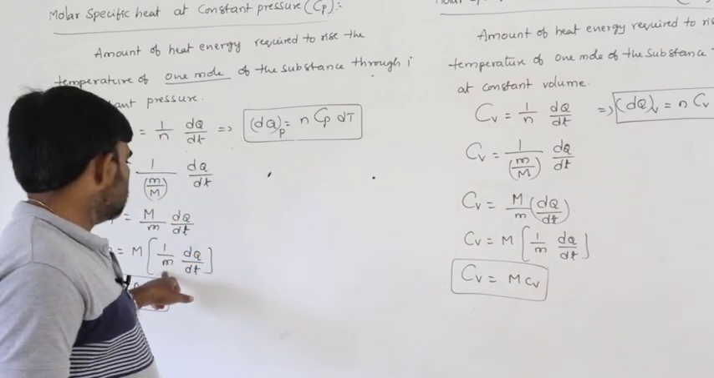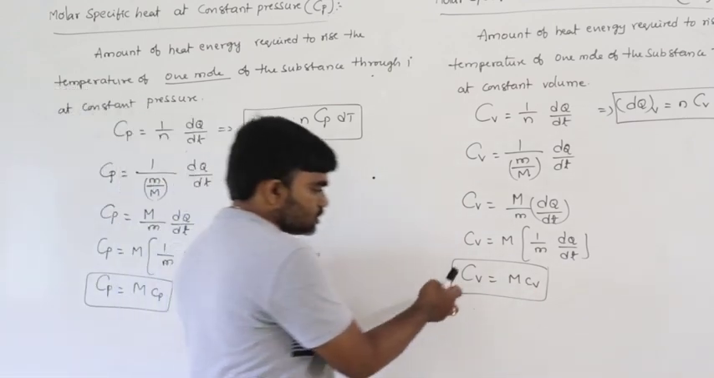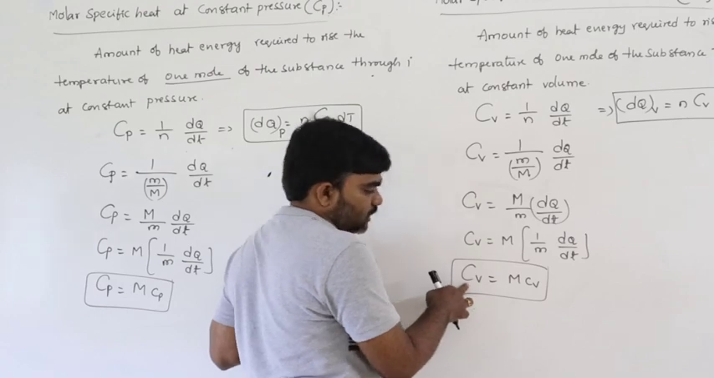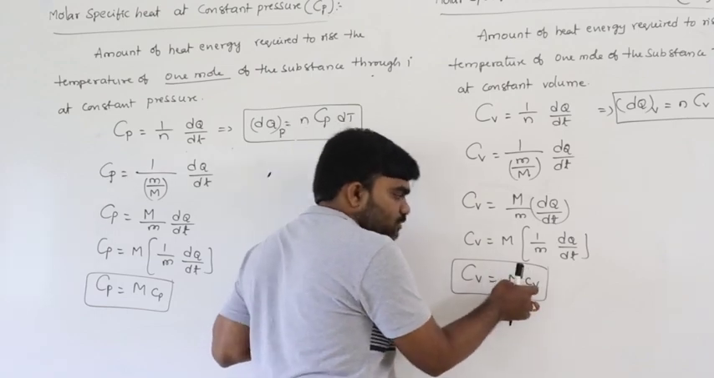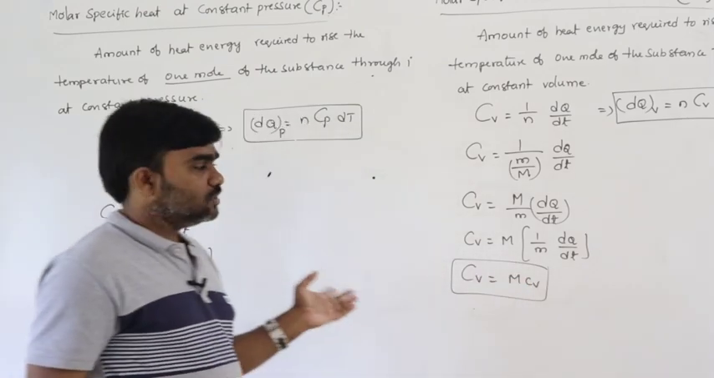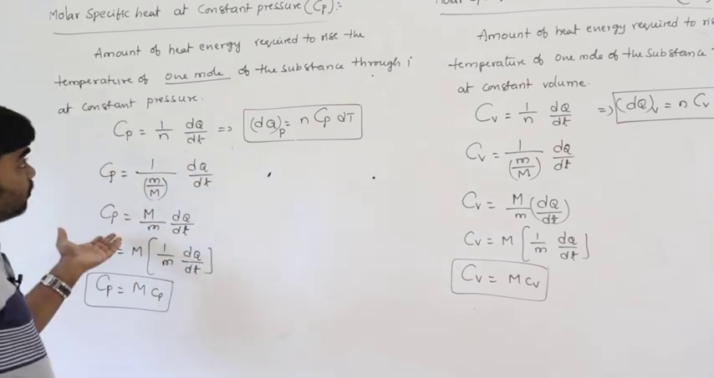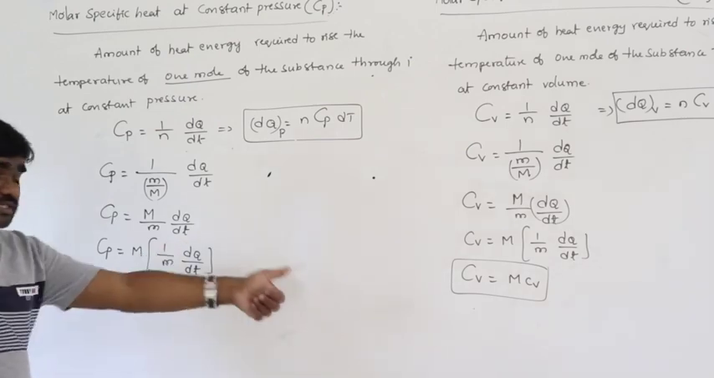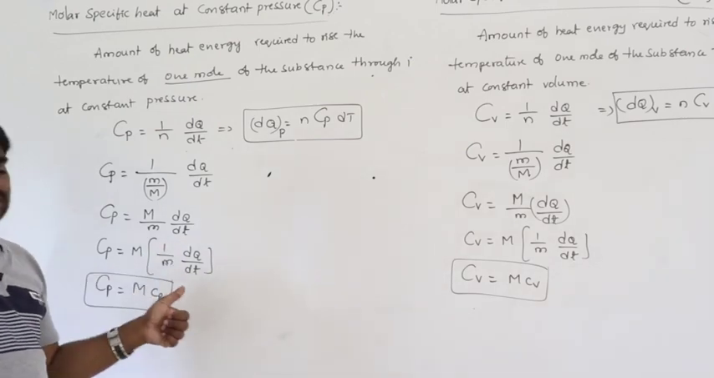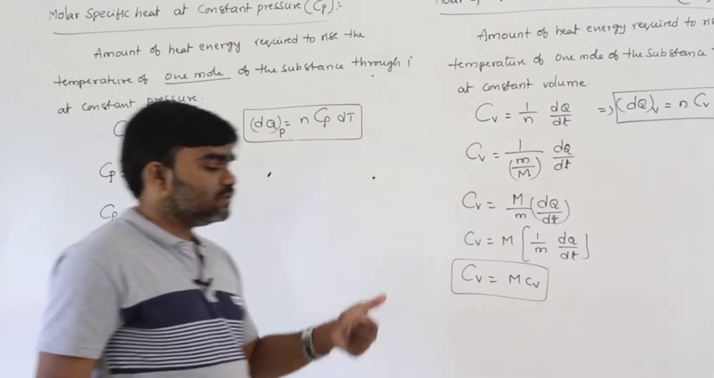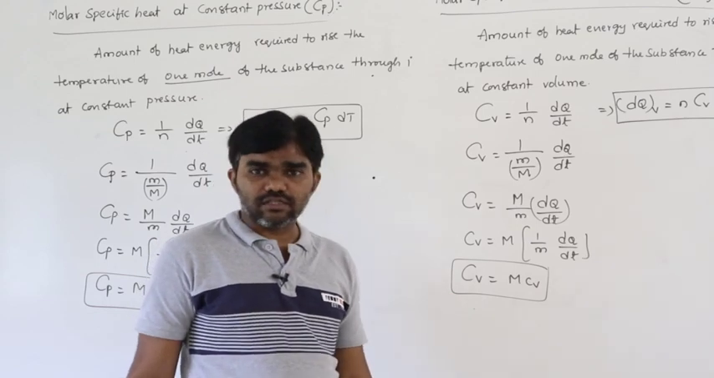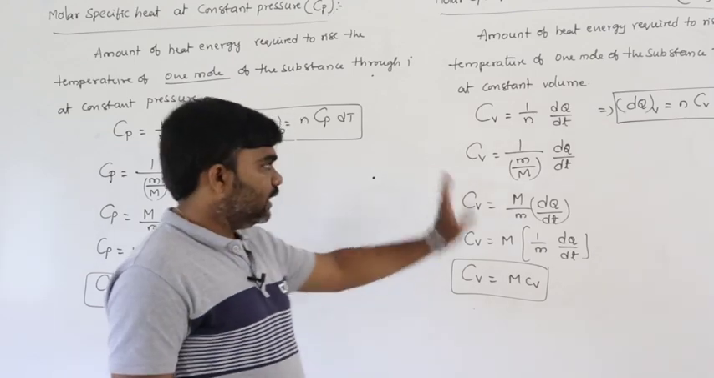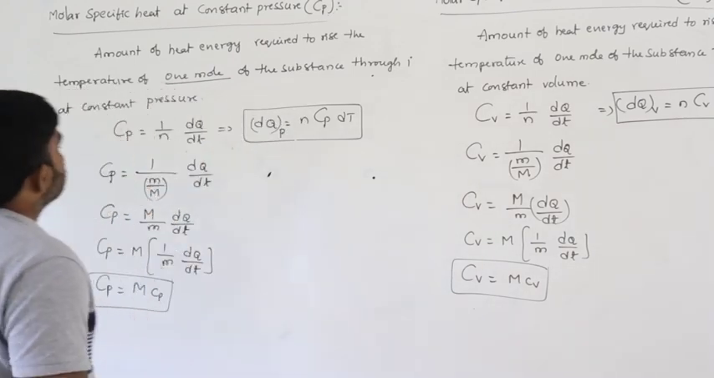So this is molar specific heat at constant volume and this is specific heat at constant volume. That is the relation between molar specific heats and specific heats. Capital Cp and capital Cv are the molar specific heats. Small cp and small cv are the specific heats at constant pressure and constant volume, and this is the relation between them.